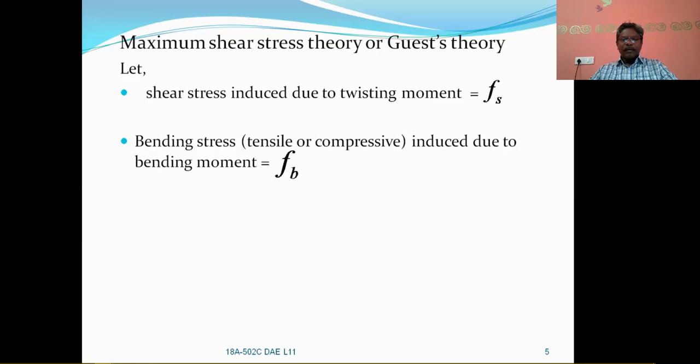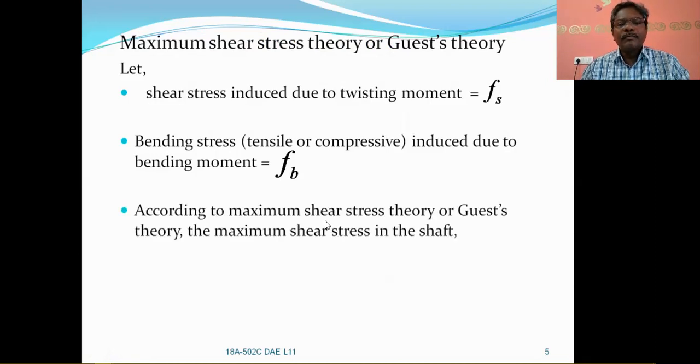Generally when the beam or the shaft bends, one side is subjected to tension and the other side is subjected to compression. So it may be a compressive or tensile stress, whatever it is, it is the bending stress.